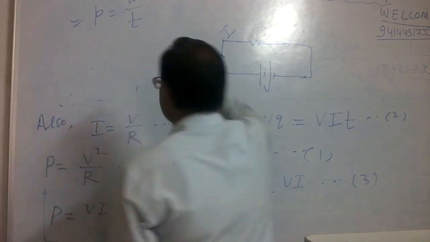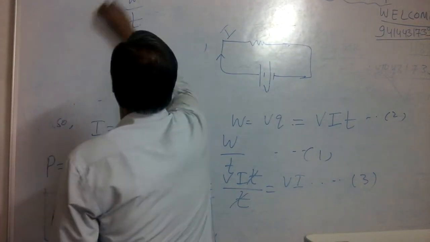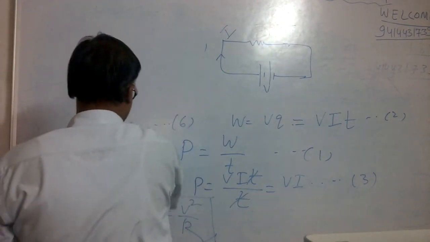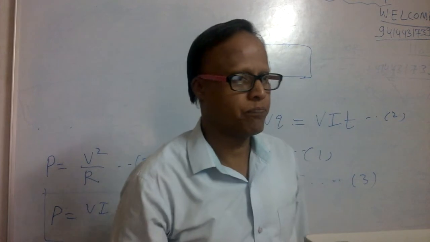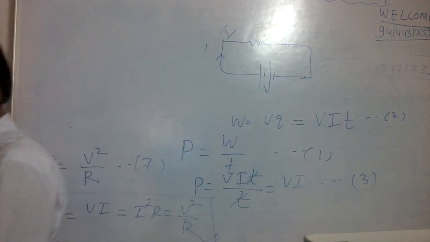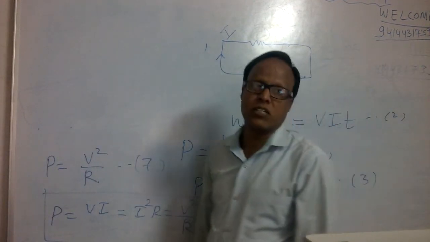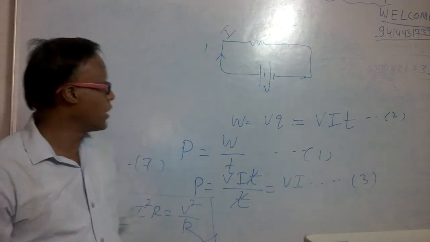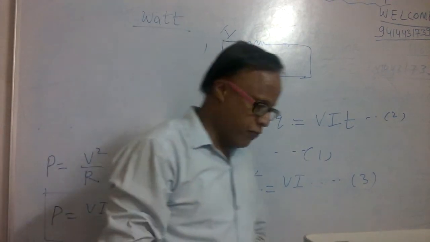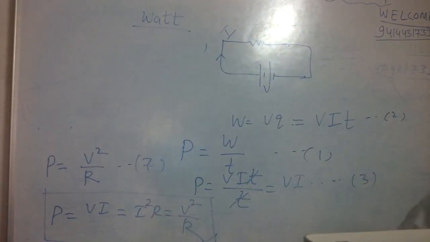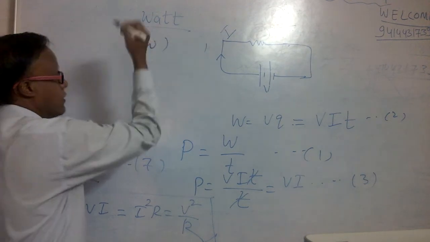Now, next topic. Next topic is the SI unit of electric power. The SI unit of electric power is watt, W-A-T-T. The SI unit of electric power is watt, and it is denoted by capital W. Simple.